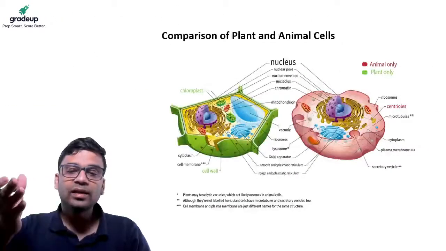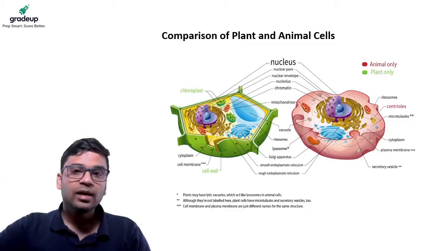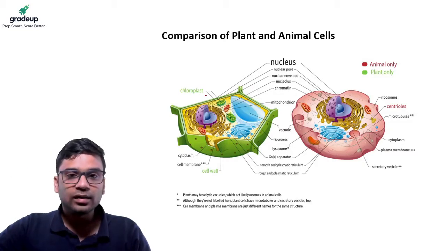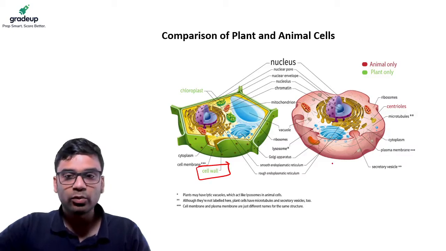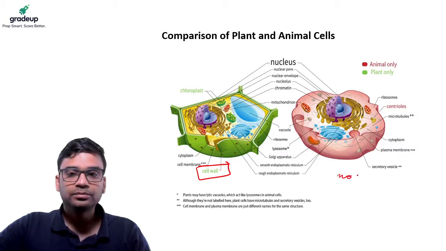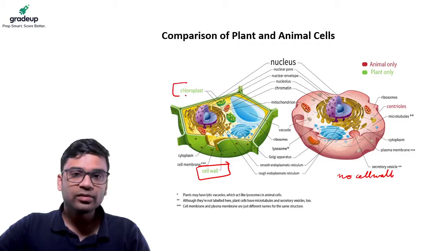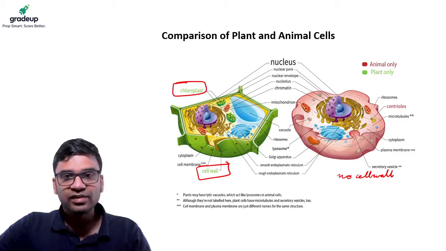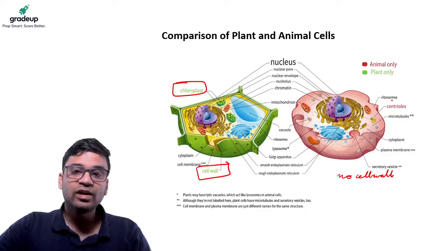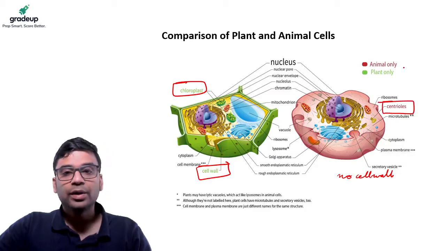So if we compare plant and animal cells, roughly I would say that plant cells have a cell wall. In animal cells there is no cell wall. Plant cells have chloroplasts; animals don't have chloroplasts. Animals have something called centrioles, which we'll see.